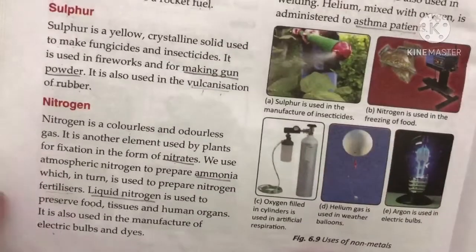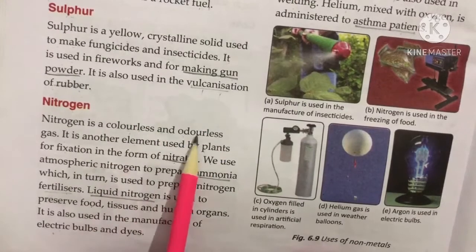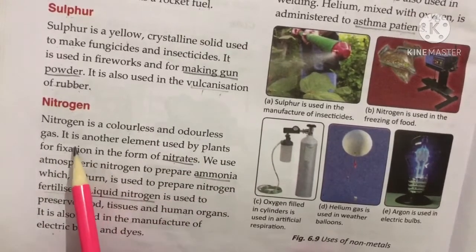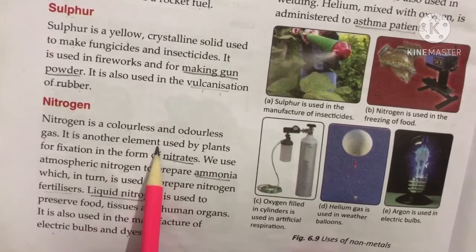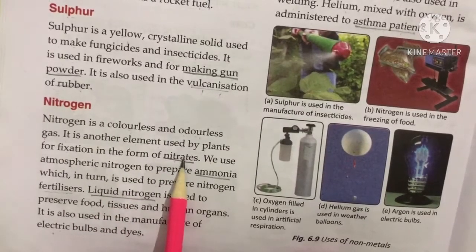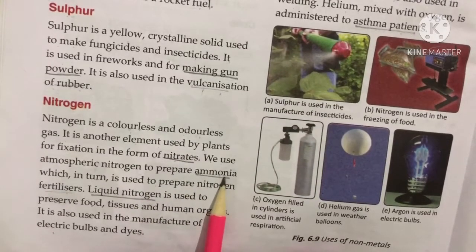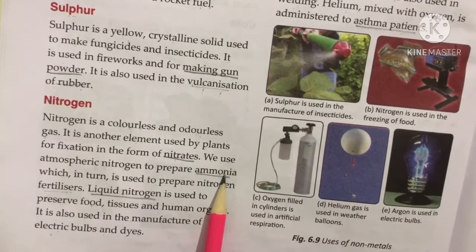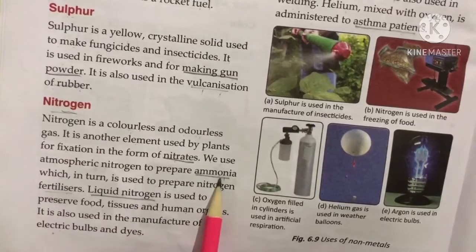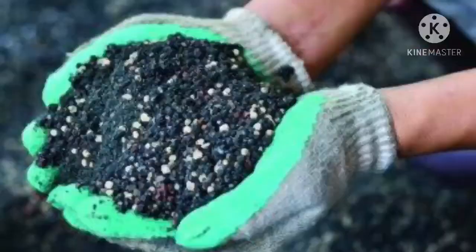Then next non-metal is nitrogen. Nitrogen is a colorless and odorless gas. It is another element used by the plants for fixation in the form of nitrates. It is also used in the preparation of ammonia, because in the formula of ammonia one nitrogen is present. It is also used to prepare nitrogen fertilizers.